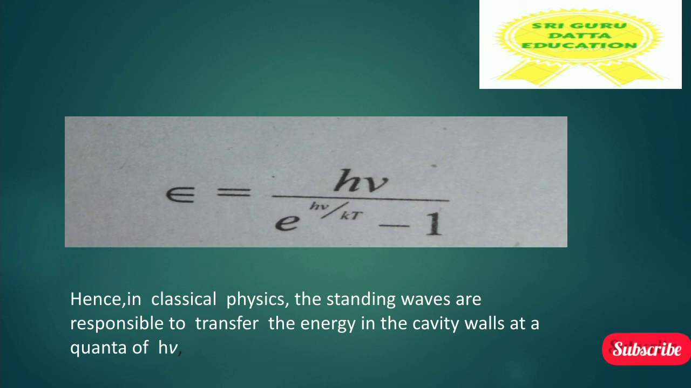Hence, in classical physics, the standing waves are responsible to transfer the energy in the cavity walls at a quanta of h nu. That means we should take the quanta of h nu energy inside the cavity walls. Where are the cavity walls? Inside the hole. Where is the hole? Inside a black body. So we need to take the quanta of h nu inside the hole of cavity walls in a black body.